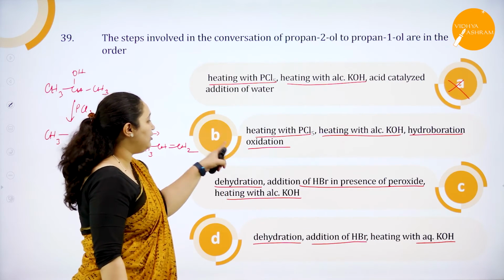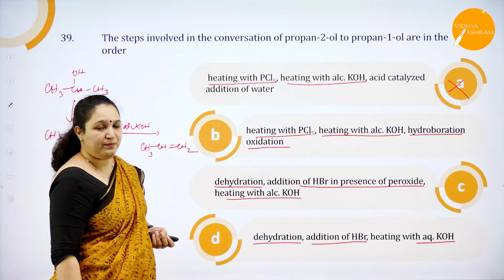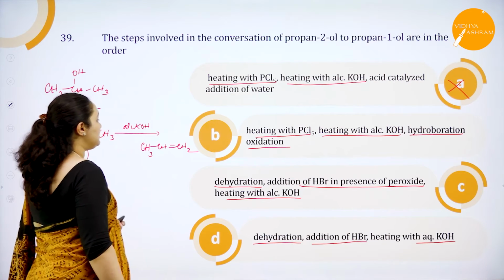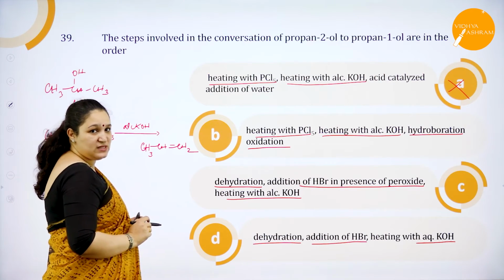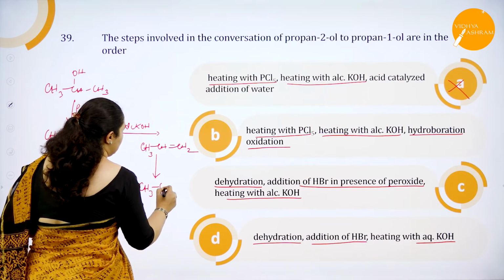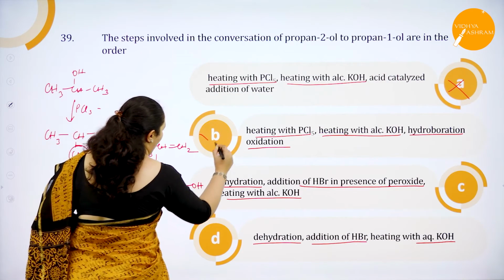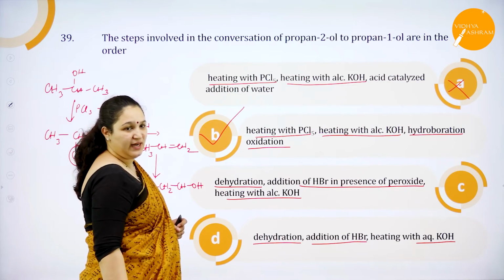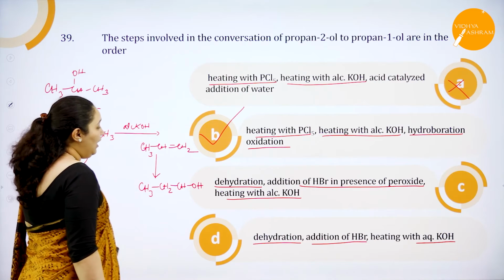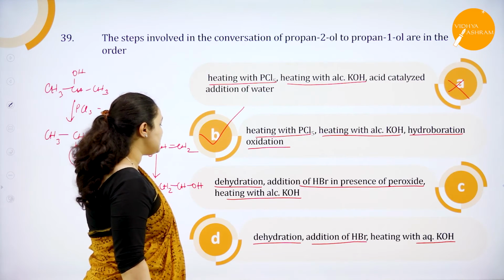But if we do hydroboration oxidation, in hydroboration the OH group is added, if you remember, to the first carbon atom itself. So you are going to get CH3, CH2, CH2OH, with option B as the correct answer. Now what happens with C and D, if you want to know? First is dehydration.